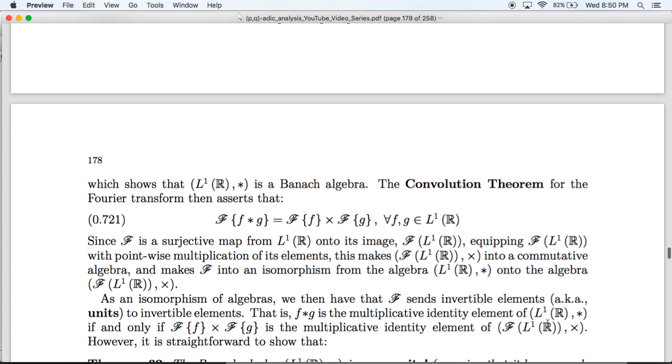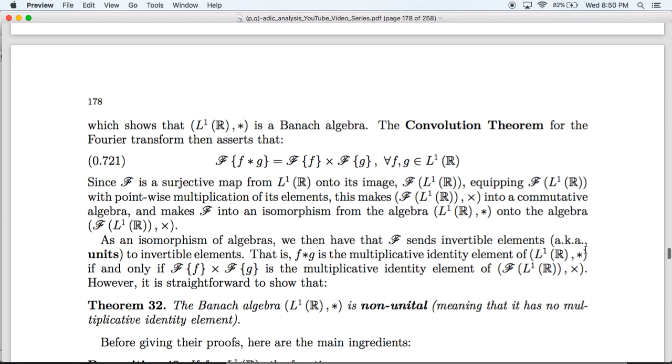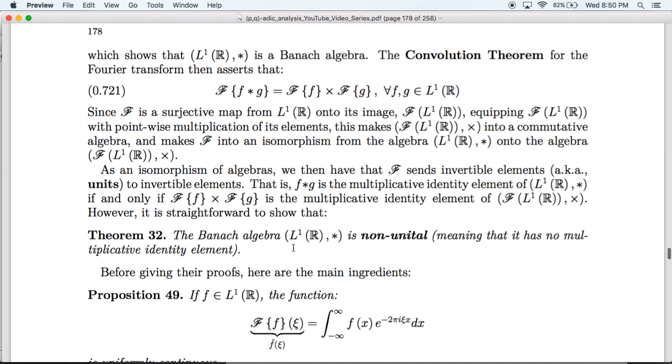However, it's easy to show the following. This Banach algebra, also known as the group algebra of R, is non-unital, meaning that not only does it have no multiplicative identity element, but given any f in L1 of R, there exists no g such that this is the identity element. Before we give the proofs, here are the main ingredients.